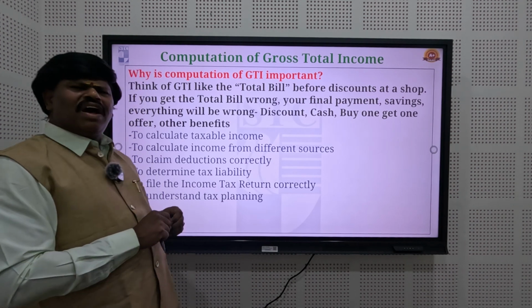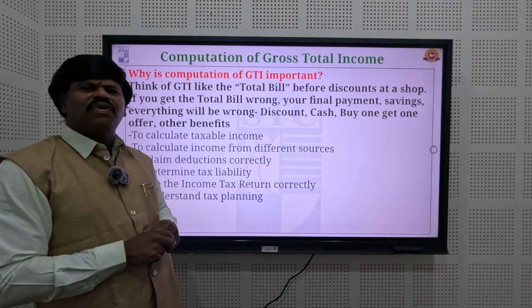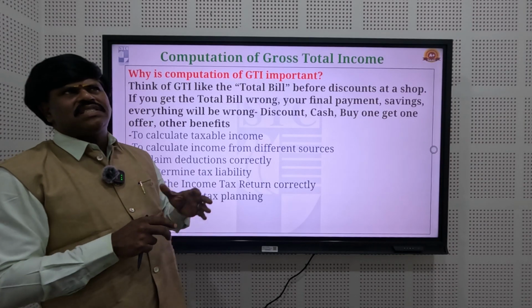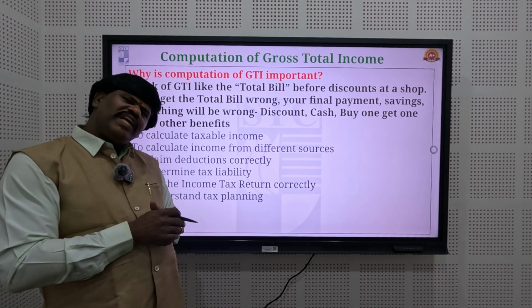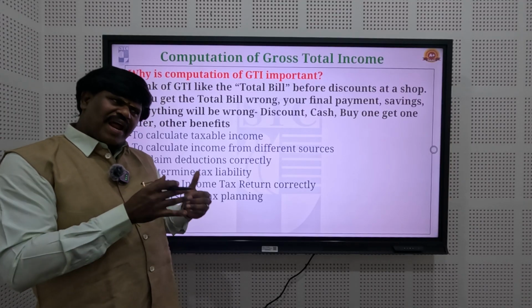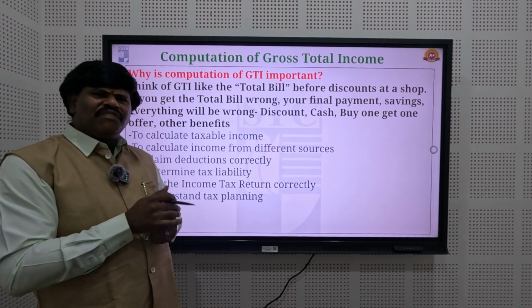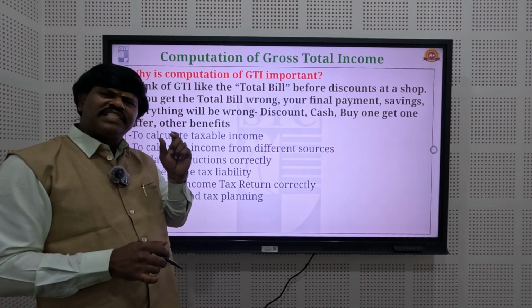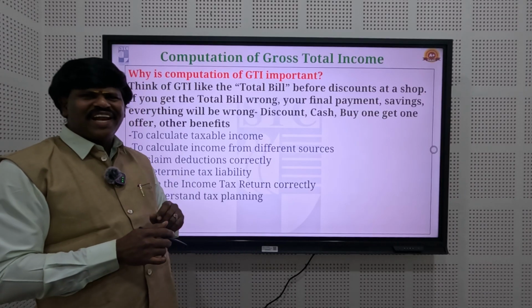Next, generally the public wants to reduce the tax burden. So for planning our tax, we need to know the computation methods for gross total income.